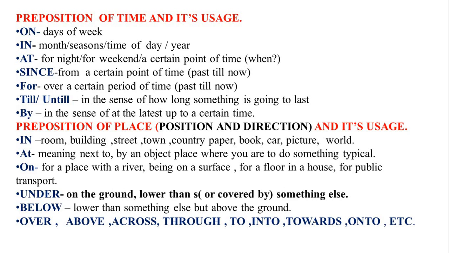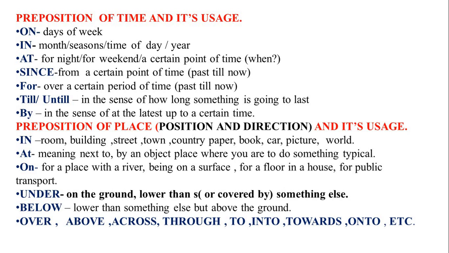Prepositions of place, position and direction and their use. In, for room, building, street, town, country, paper, book, car, picture, world. At, meaning next to, by an object, the place where you are to do something typical.